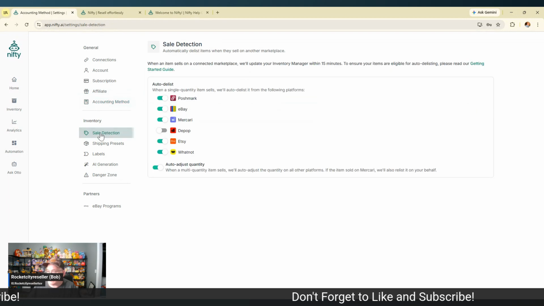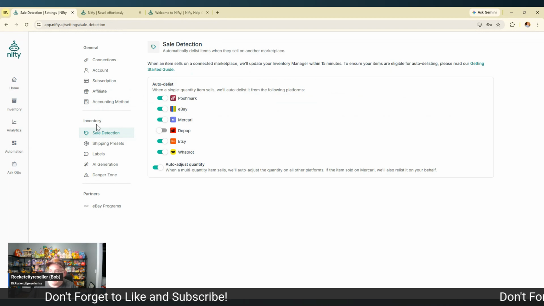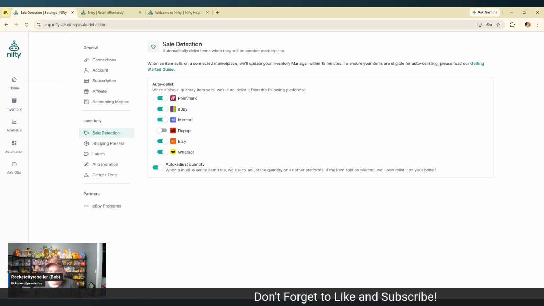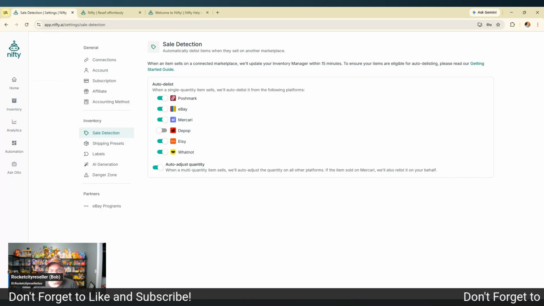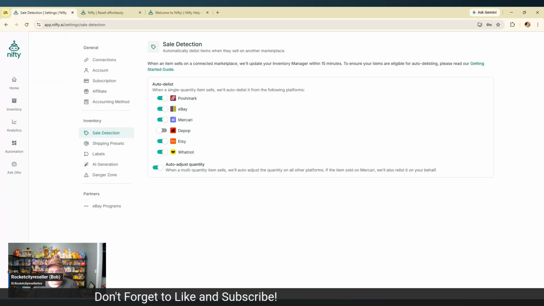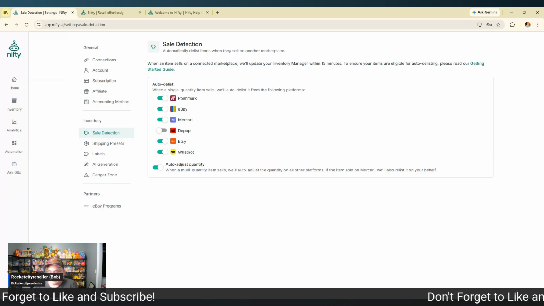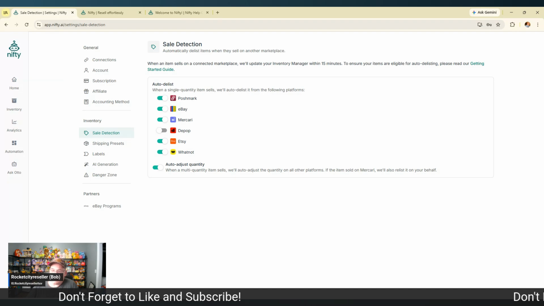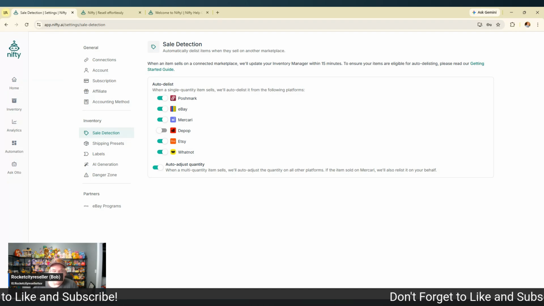And what else do we have here? This is your sales section under inventory. So basically, you have to turn this on when you first connect your marketplace. A lot of tutorials that I've seen don't cover this. When you first do that connection, you're going to want to have sales detection turned on. And when your connection breaks, like I said, every 30 days or so, it's going to want your password just for security purposes. By design, it works that way. So once you put your new credentials in, you're reconnected, you want to go back over here to sales detection under inventory. And you're going to want to definitely turn back on your sale detection, because that's the power of Nifty.